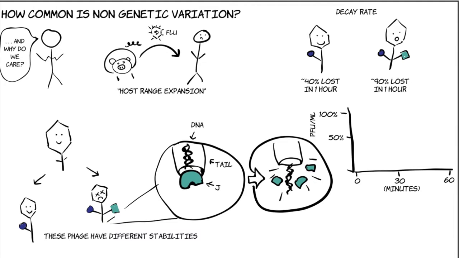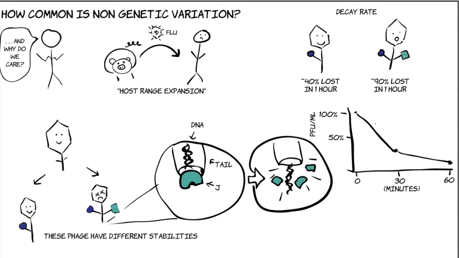But unfortunately, you can't easily separate the two types of phage. Remember, when they're produced during an infection, both types are made, so they're mixed together in the lysate. Fortunately, you can still see whether there are two different types of phage present by looking at the particular pattern of decay. When the stable and unstable types are mixed together, all of the phage will start dying, but the unstable ones will decay at a faster rate. As the experiment proceeds and the mixture runs out of unstable phage because most of them have decayed, your measurements will start to be dominated by the remaining, more stable phage type, and you'll see a slower rate.